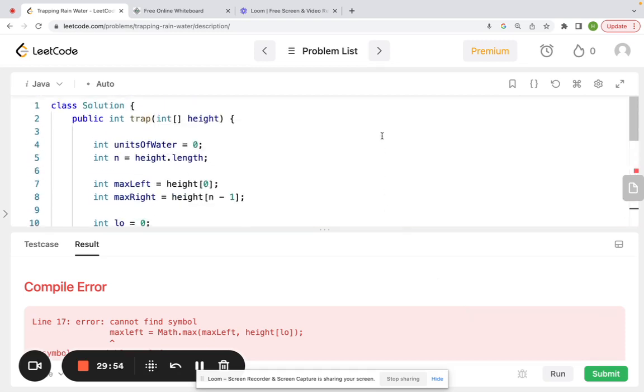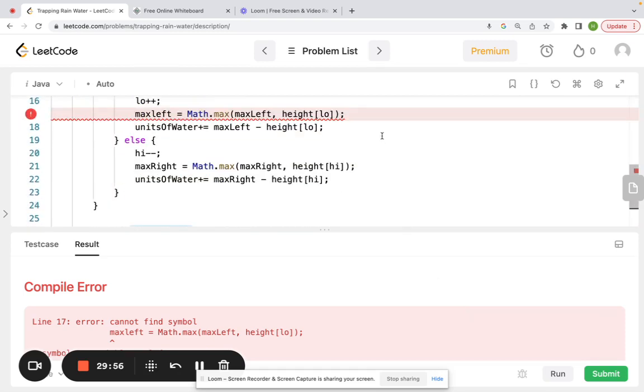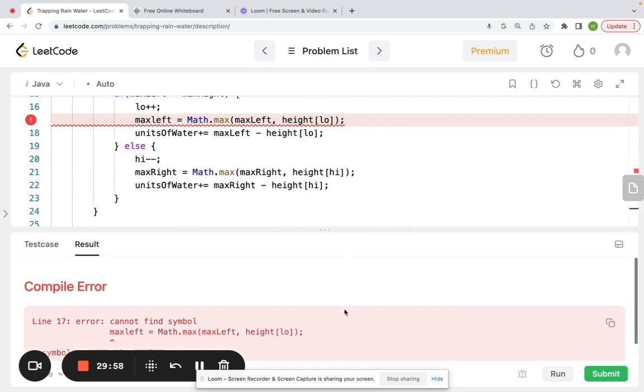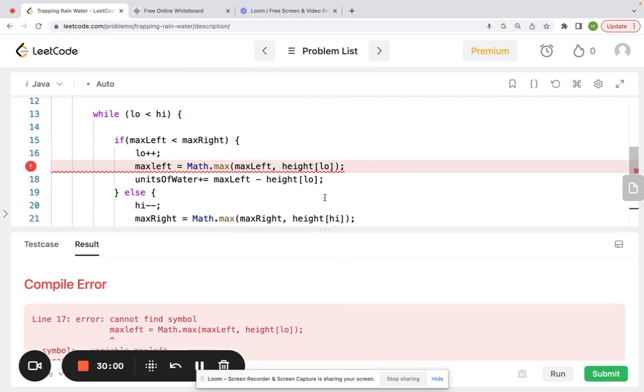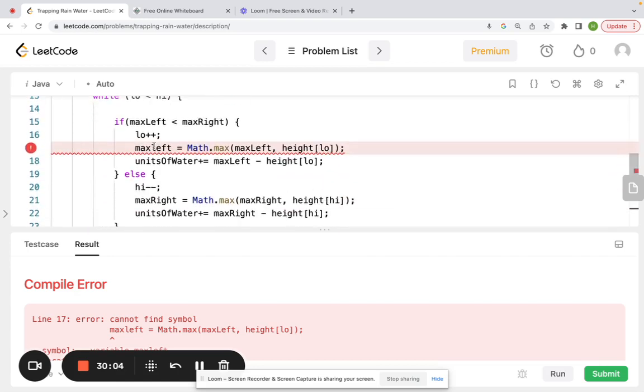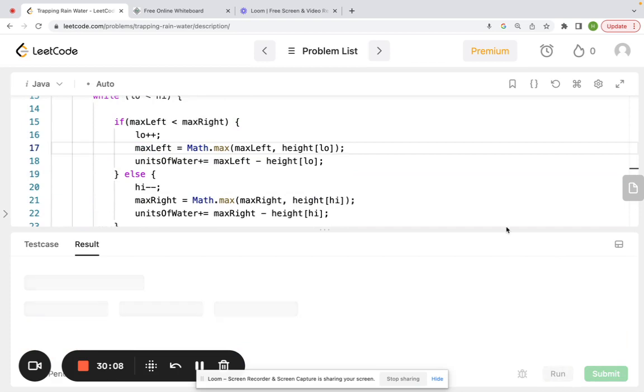I'm tired. Cannot find symbol. Oh, okay. And submit.